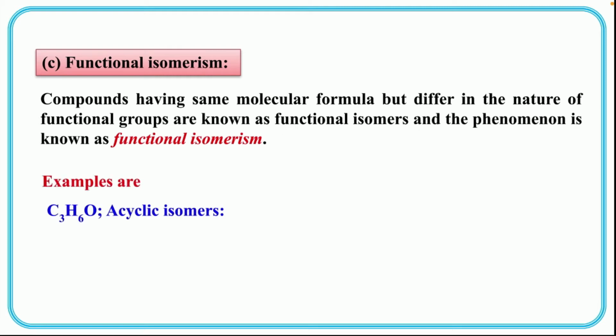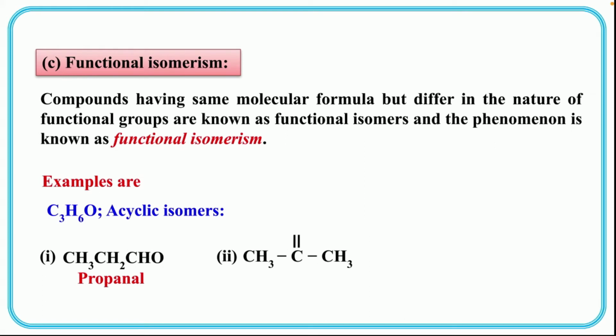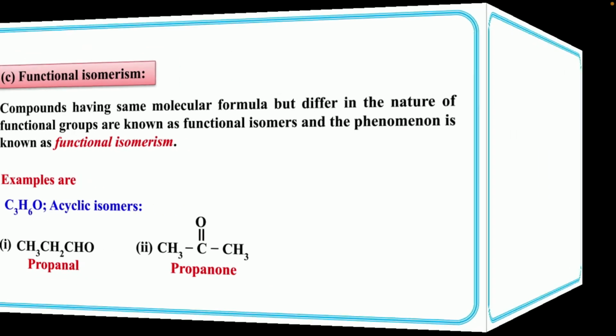Here comes acyclic isomers of C3H6O. C3H6O. It can be written as CH3CH2CHO, that is propanal, and the other way if you write it, it comes as propanone. So in the first case it is an aldehyde, and in the second case it comes as a ketone.